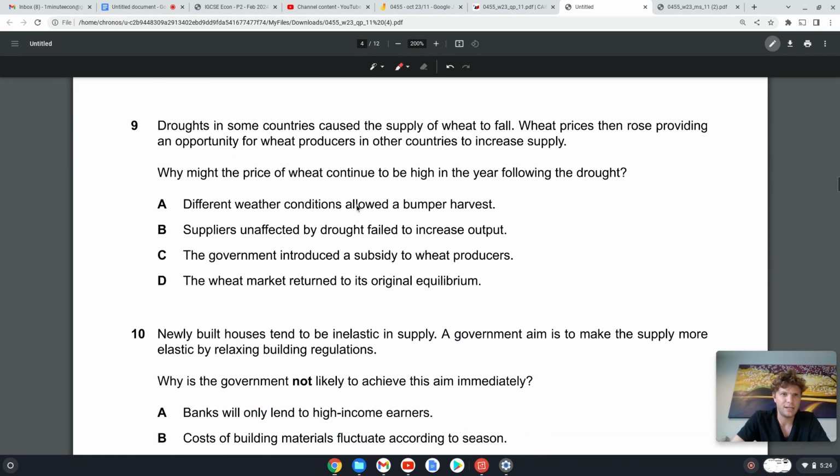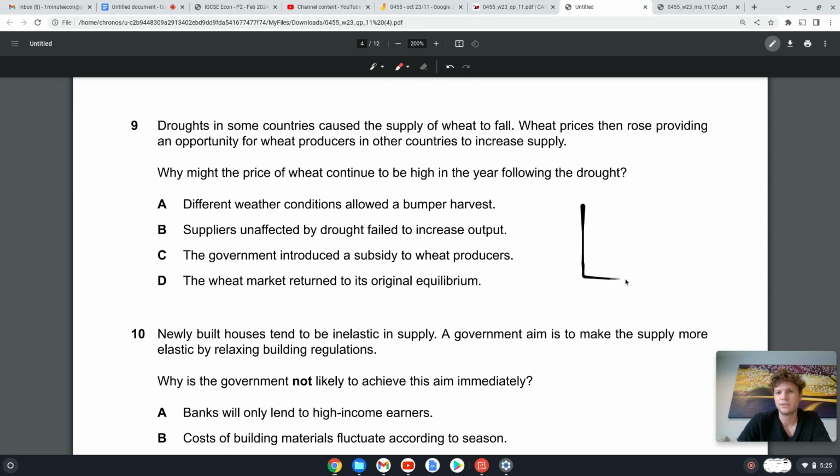Okay. 9. Droughts in some countries can cause the supply of wheat to fall. Wheat prices then rose, providing an opportunity for wheat producers in other countries to increase supply. Why might the price of wheat continue to be high in the year following the drought?